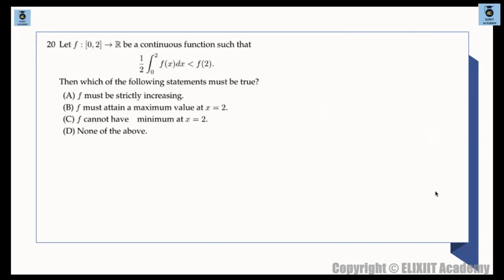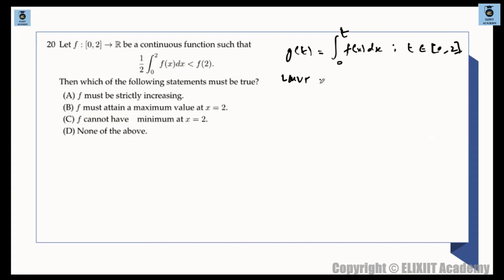ये continuous function है. What I do over here, increasing, decreasing, यही check करना है ना बस. Basically what I am doing is I am defining a new function over here with respect to this f(x). ठीक है, mean value property. Yes, I am defining a new function over here, g of t, which is integration 0 to t f(x) dx, where t belongs to 0 to 2. ठीक है, why will I do this thing? Because our target will be to use Lagrange's mean value theorem, LMVT.